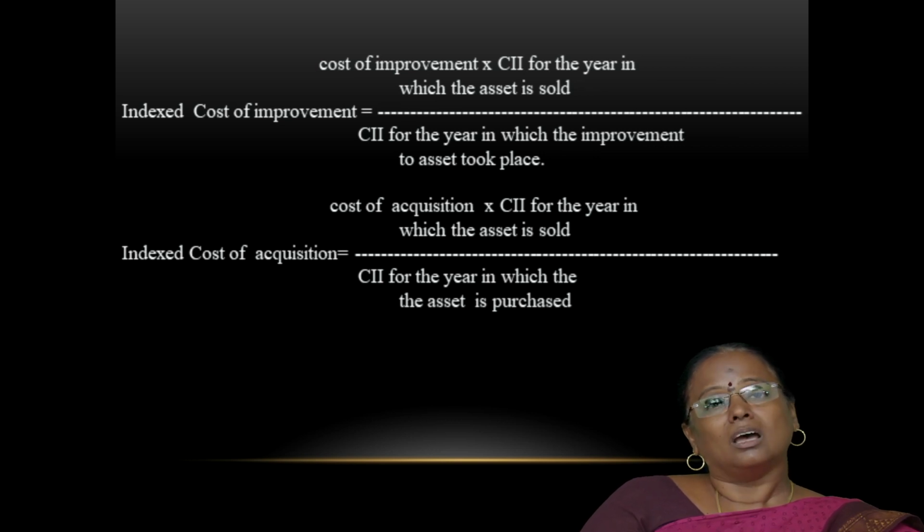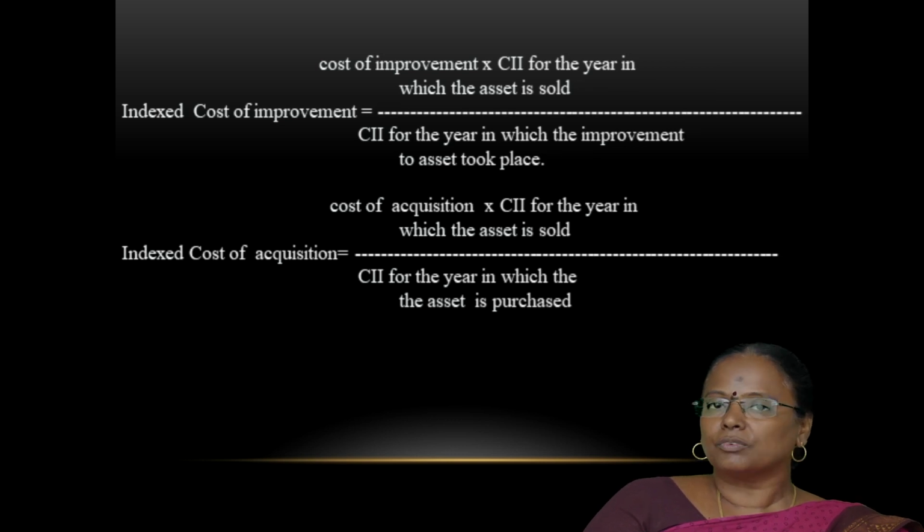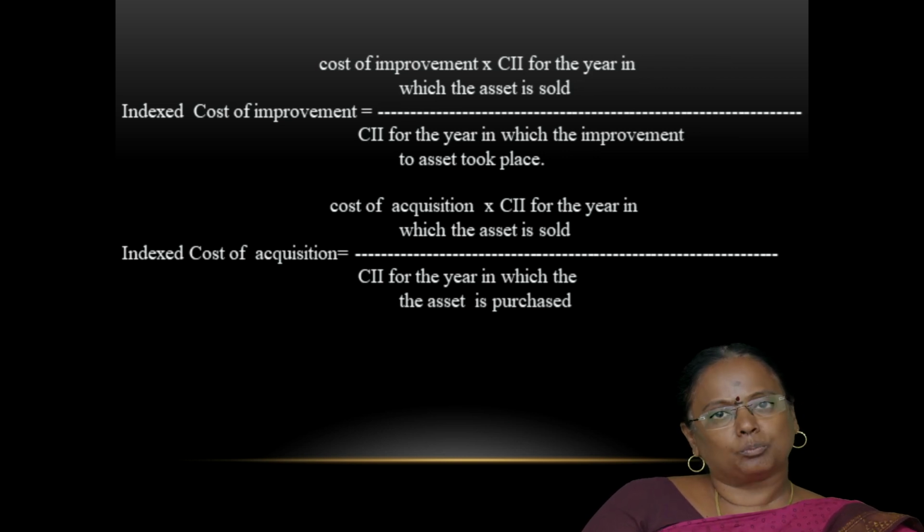Next, we are going to see the formula for finding out the indexed cost of improvement. Like the indexed cost of acquisition, we have to find the indexed improvement also. The formula is cost of improvement divided by the cost inflation index for the year in which the improvement took place, multiplied by the cost inflation index for the year in which the asset is sold.